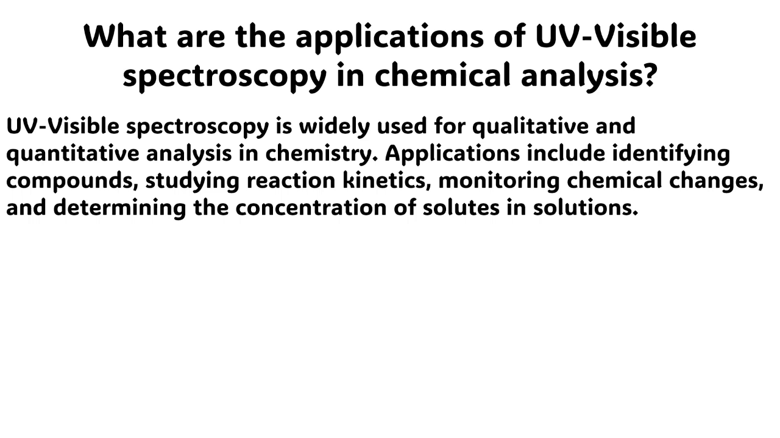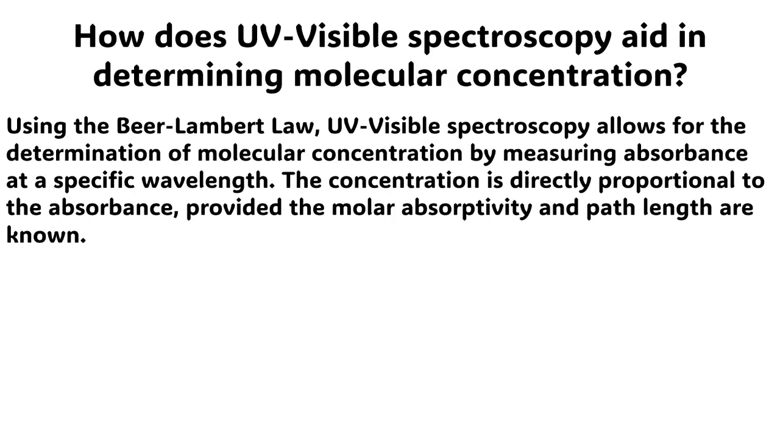The next question is, what are the applications of ultraviolet and visible spectroscopy in chemical analysis? The answer to this question is very simple. Ultraviolet visible spectroscopy is widely used for qualitative and quantitative analysis in chemistry. Applications include identifying compounds, studying reaction kinetics, monitoring chemical changes, and determining the concentration of solutes in solutions.